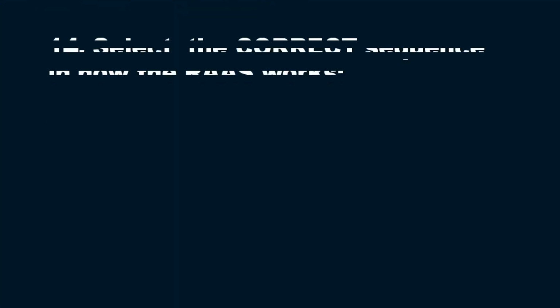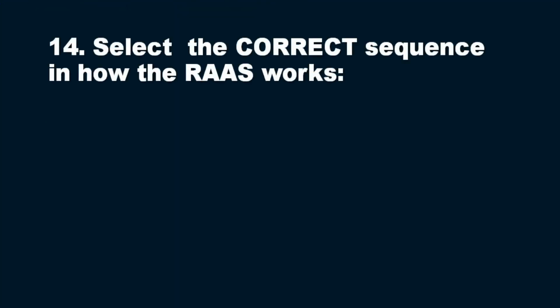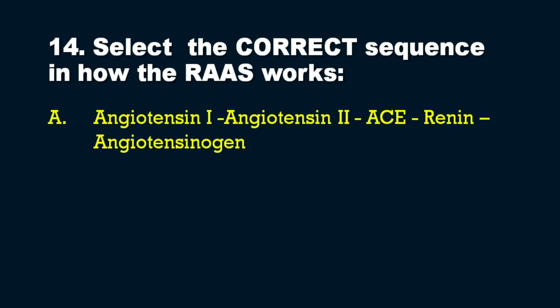Now we will see the 14th question in this series, another important one. Select the correct sequence in how the RAAS, that is the renin angiotensin aldosterone system, works. Option A: angiotensin 1, angiotensin 2, ACE, renin, angiotensinogen.